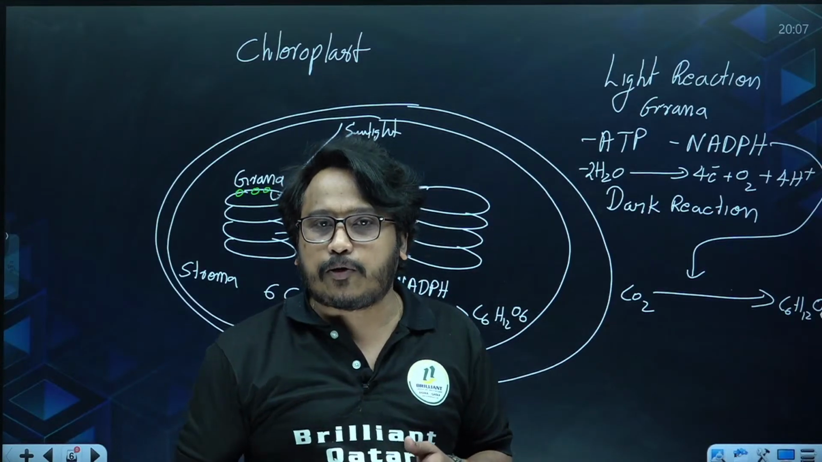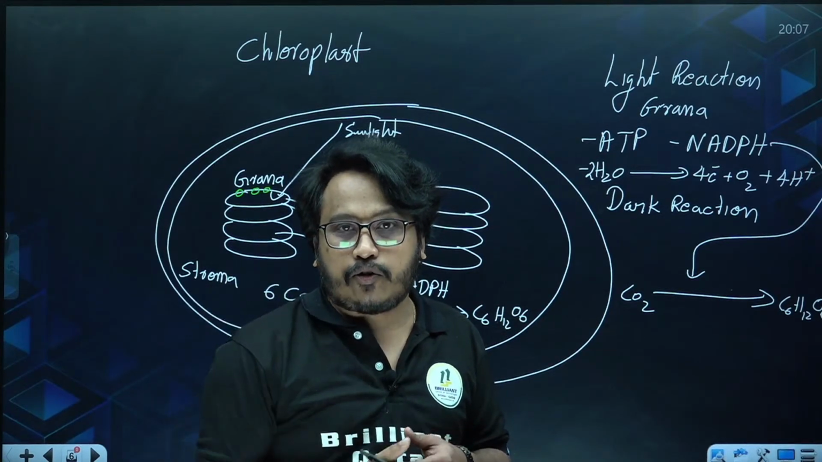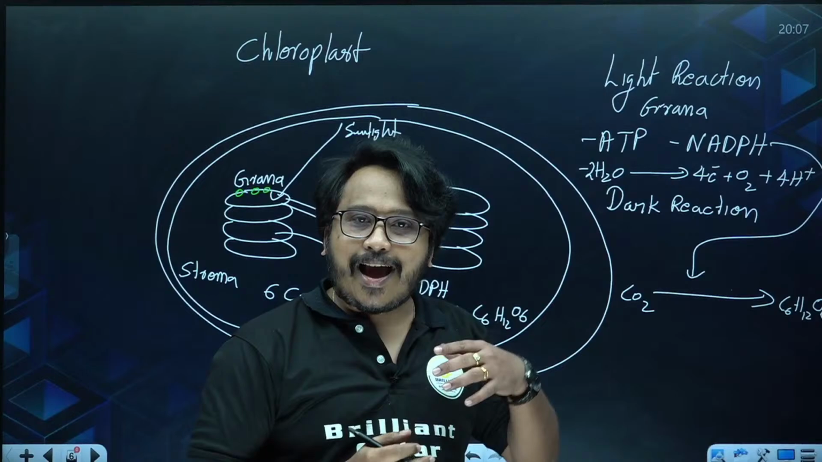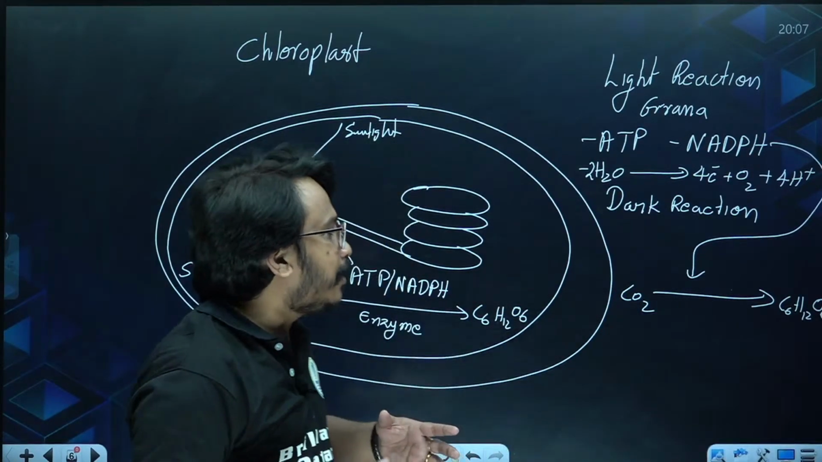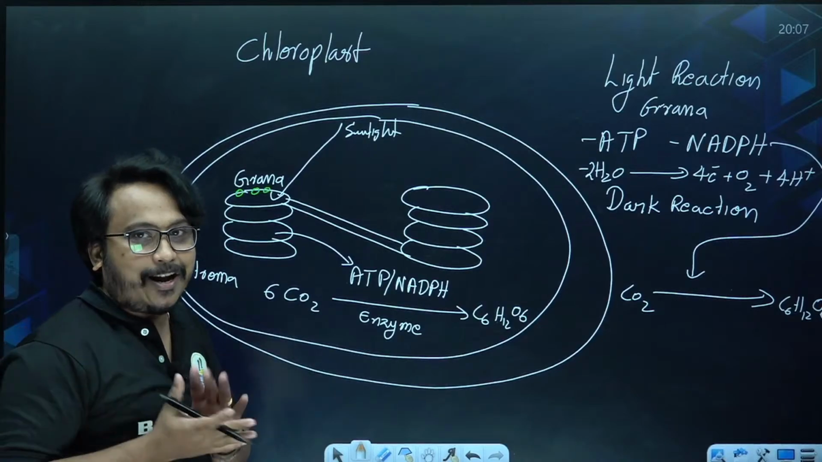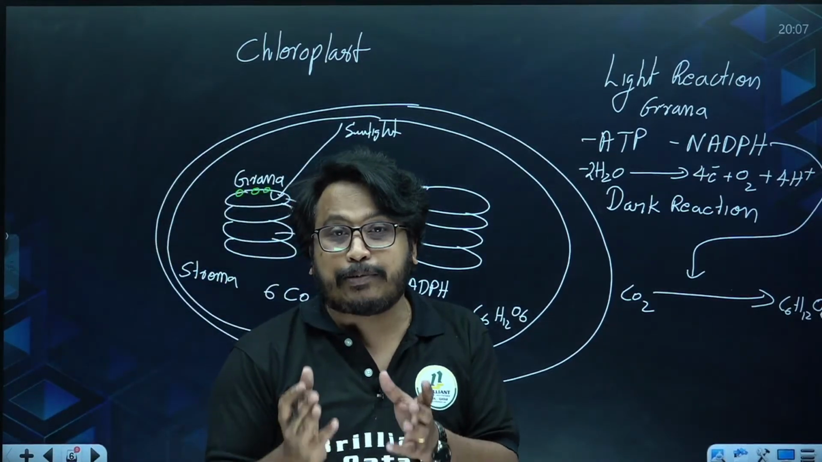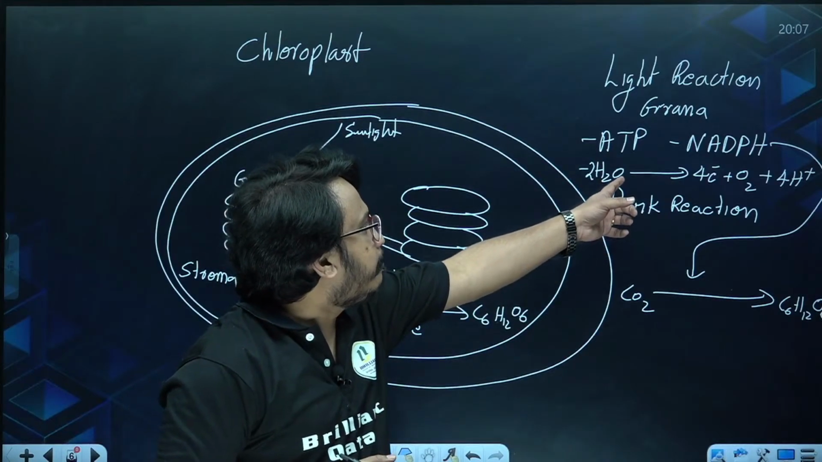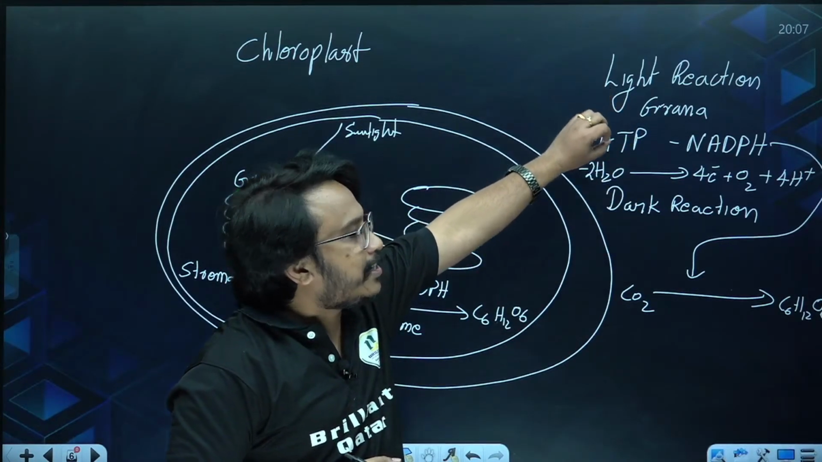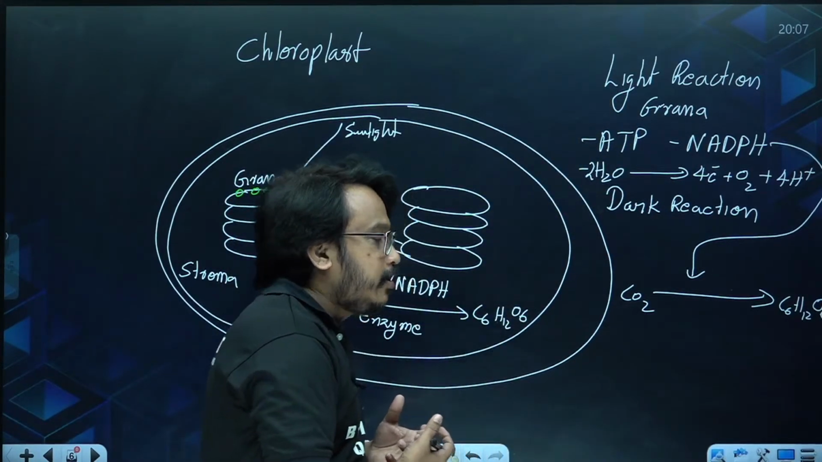It is an anabolic process where the green plants prepare their own food using CO2 and water, and they will be converting it into glucose, releasing oxygen. So where is the oxygen liberated? If the question is coming, it is in the grana. From which molecule the oxygen is liberated? The answer is water. There is photolysis of water that will be taking place in the light reaction in the grana. Hope you understood this much.